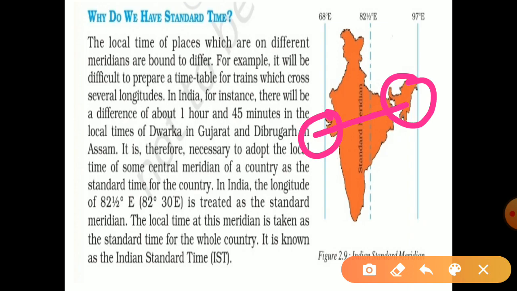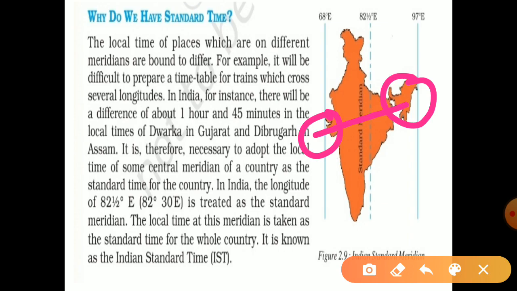So for many purposes, like preparing timetables for trains, we need to have the local time of a country as the standard time meridian, that is known as Indian Standard Time Meridian, IST. The 82.5 east longitude is taken as the standard time meridian of India, as it passes through the middle of India from Mirzapur near Allahabad.